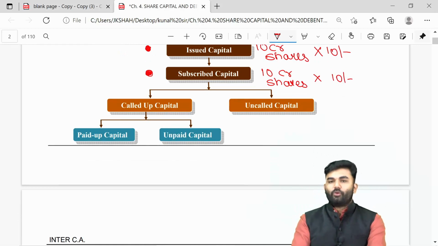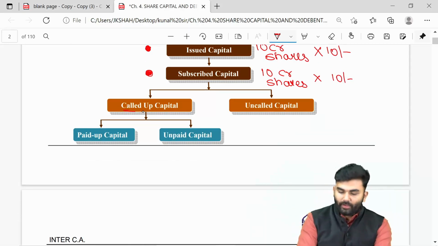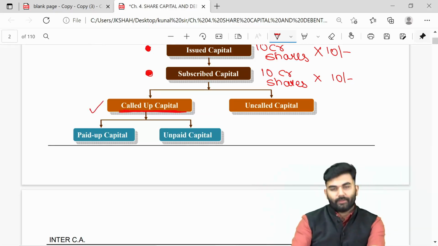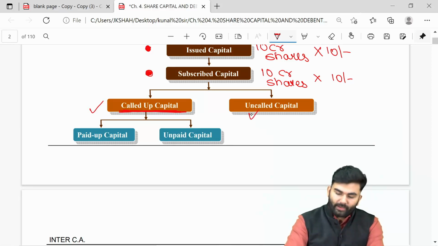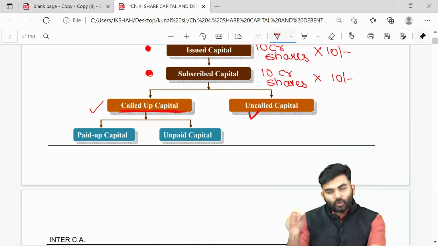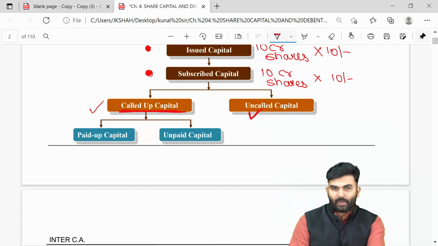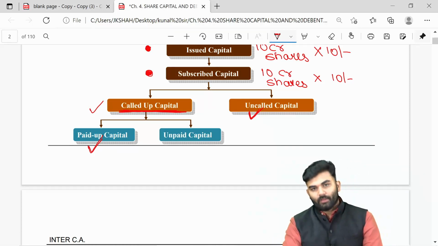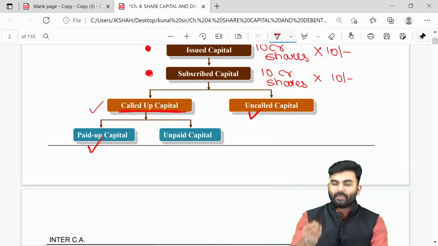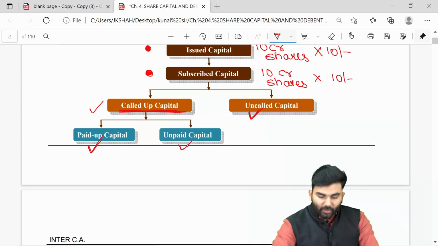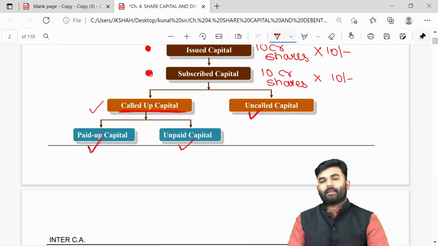Right now, the face value per share is 10 rupees, but the company has called up only 7 rupees per share from the investor. So that is the called up capital. The company will call the remaining 3 rupees in future, but it has not been called right now. So the company has made a call of rupees 7 per share. However, the investor has paid just rupees 5 per share. Whatever money the company has already received is called the paid up capital. The money which the company is yet to receive but has already been called is called unpaid capital.